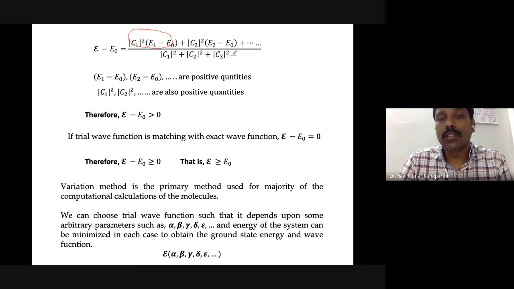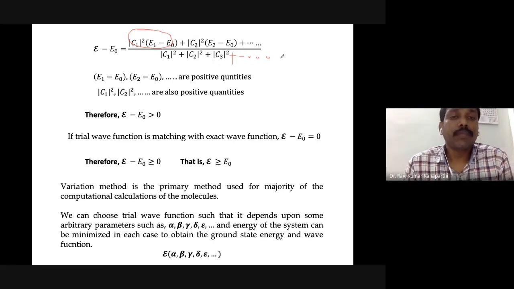Well, in the denominator we have this object, so this is an infinite series that will run. Now you can look at this expression. This is a modulus of C1 whole square, which means it is anyway the square of something, even if it is a negative one. When you square it, it becomes positive, and then E1 minus E0.